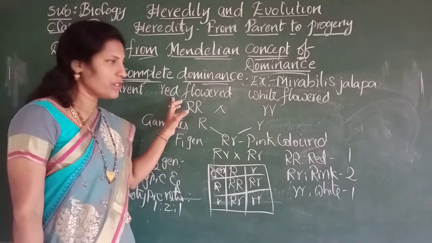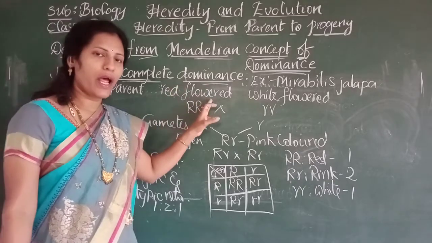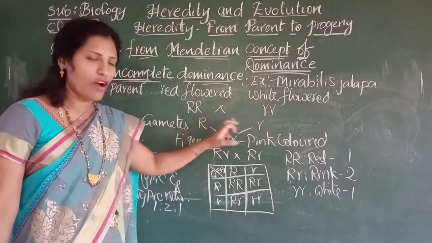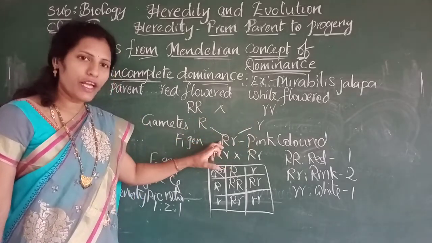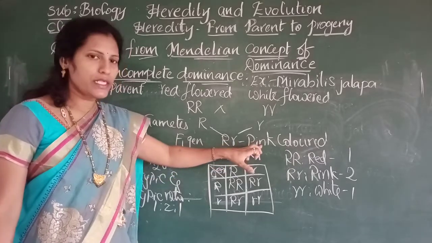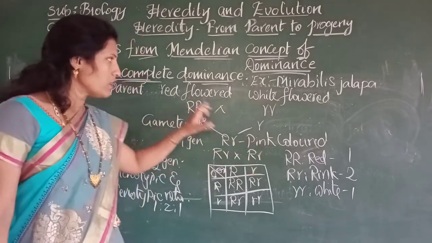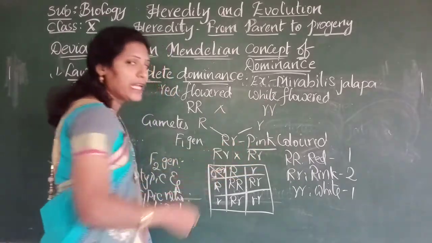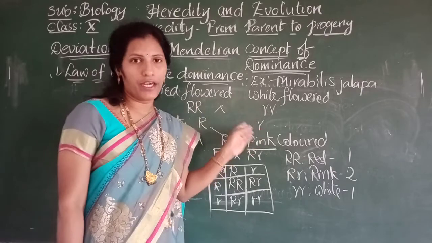So now we observe this law of incomplete dominance. When a red flowered plant is crossed with a white flowered plant, the gametes formed are capital R and small r. Here the F1 hybrid shows heterozygous condition, but the character it produced is pink colored flowers. That means it is not matching with either parent. We have observed an intermediate character here. So the law of dominance has failed here.